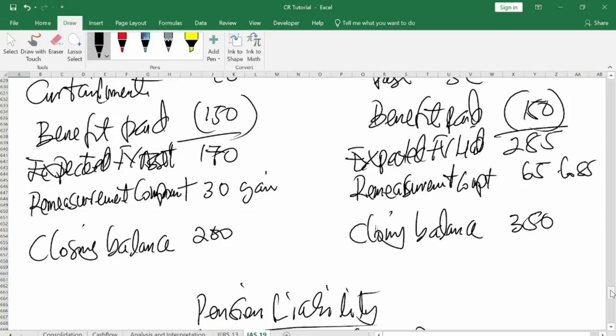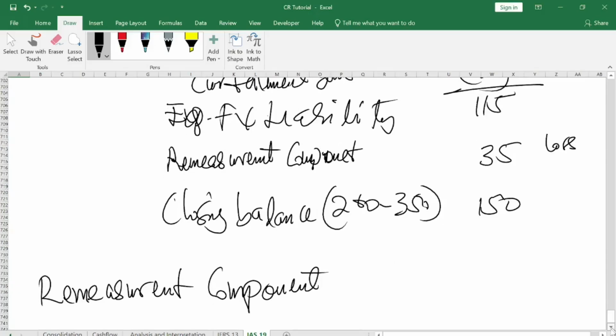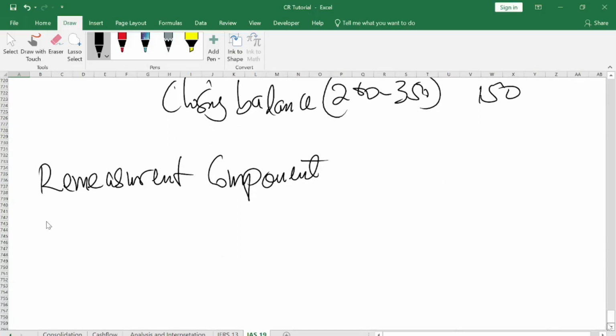Good. So that means we cannot pay all our liability because the asset is smaller than the liability. So then the items will go to the profit and loss account and the statement of financial position.